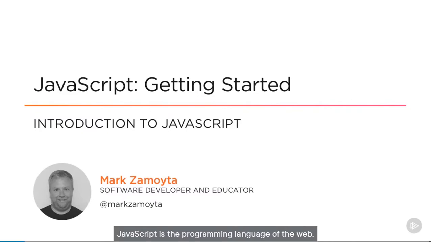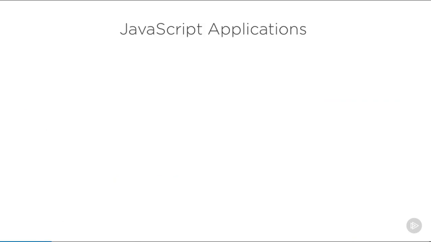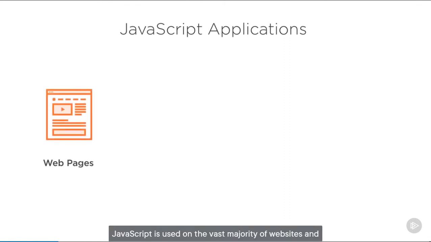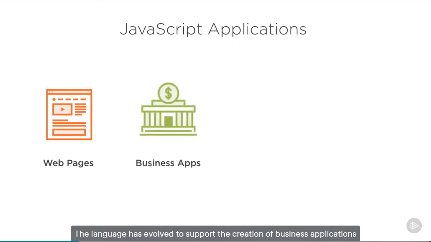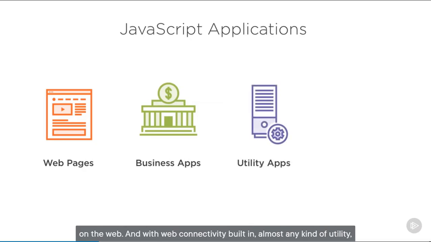JavaScript is the programming language of the web. It started out as a way to add small bits of functionality to a website, but now JavaScript has evolved into much more. JavaScript is used on the vast majority of websites and is supported by every major browser. The language has evolved to support the creation of business applications on the web. And with web connectivity built in, almost any kind of utility, security, or data application can be created using JavaScript.